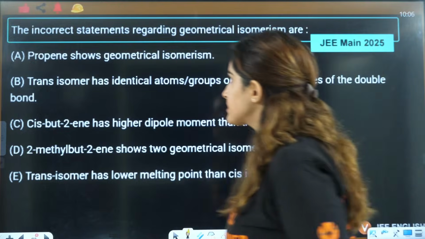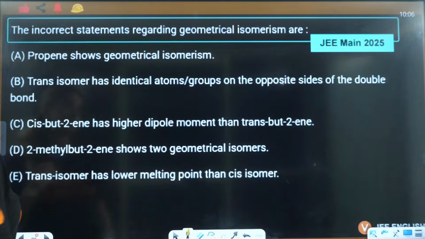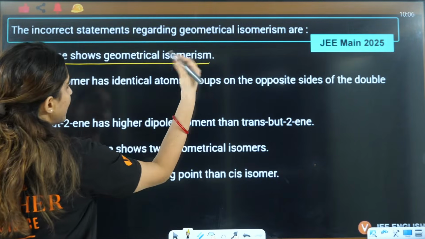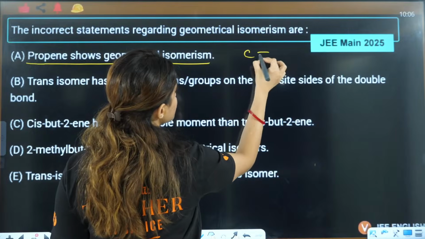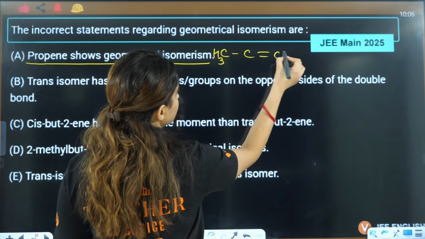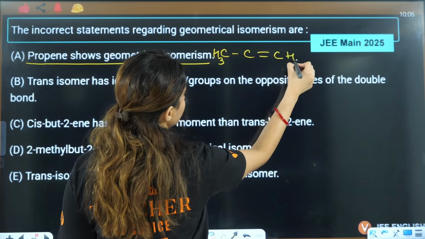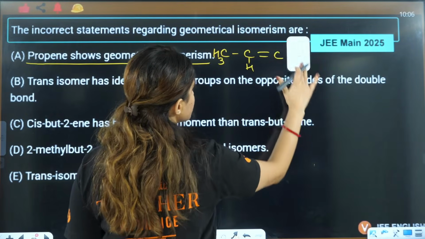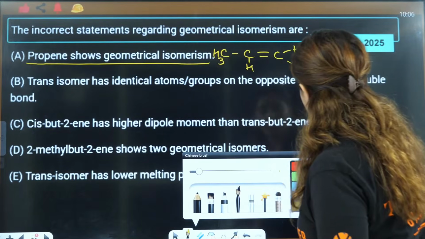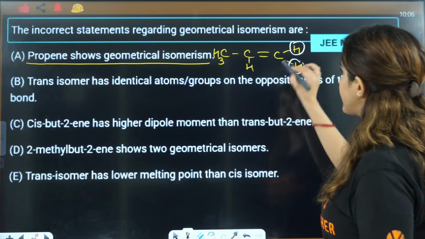Now let's see this. The incorrect statement regarding geometrical isomerism is: propene shows geometrical isomerism. So if you see, this is propene, this is CH3, this is H2 and this is H. If you see this here, this will be H and H. Can you see on the double bond on one side you have the same atom?